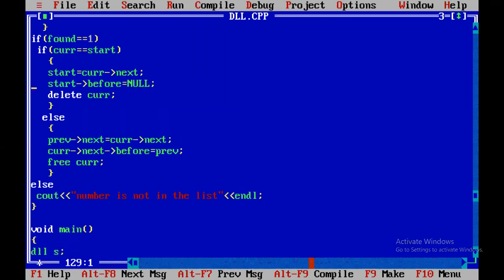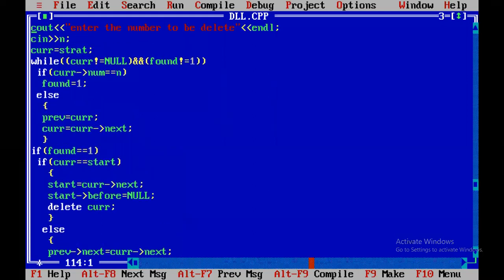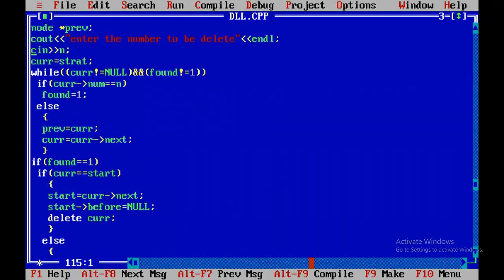So this is the module. First of all, you have to enter the number to be deleted, cin n. Search whether the number is in the list or not. How will we search? current equal to start, while current not equal to null and found not equal to 1. If current number equal to n, then found equal to 1. Otherwise, you move to the next node. If found equal to 1, it indicates the number is in the list.